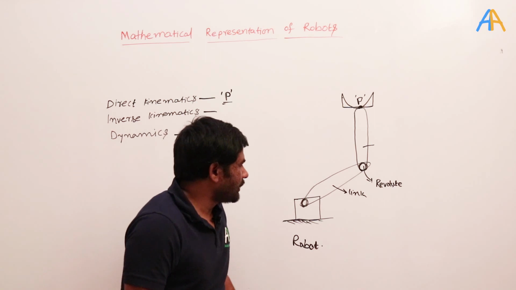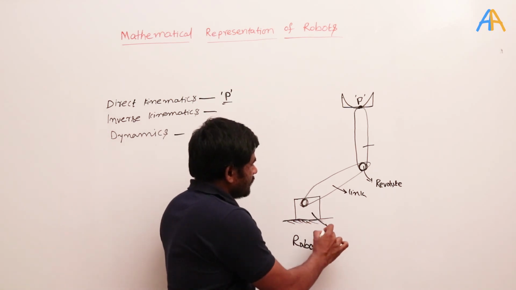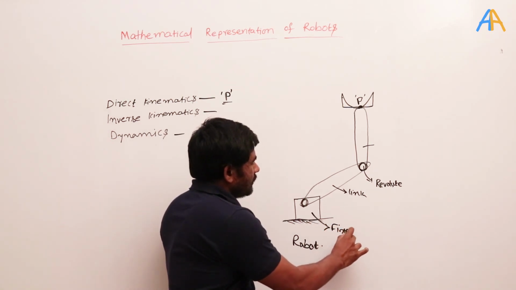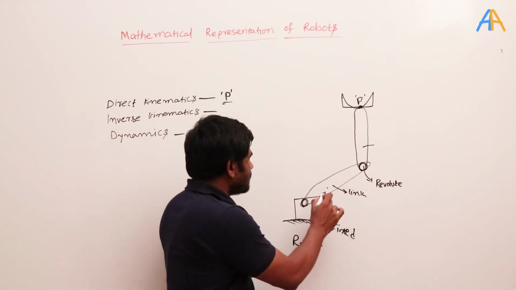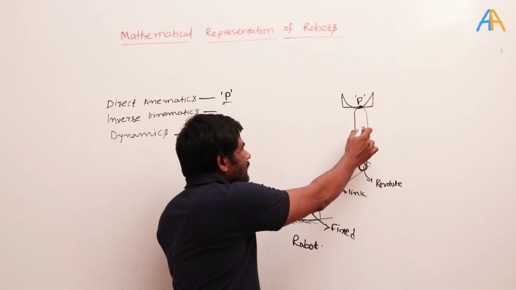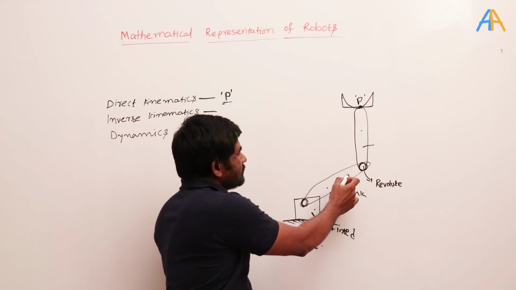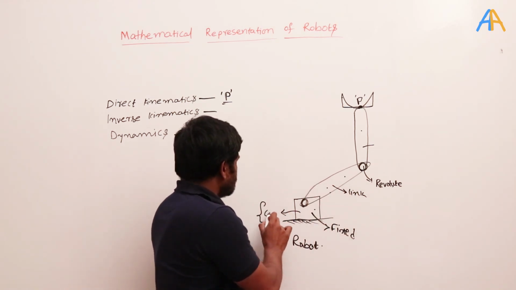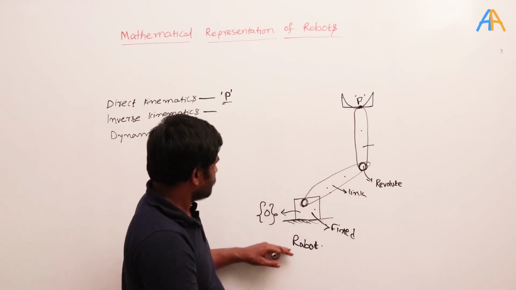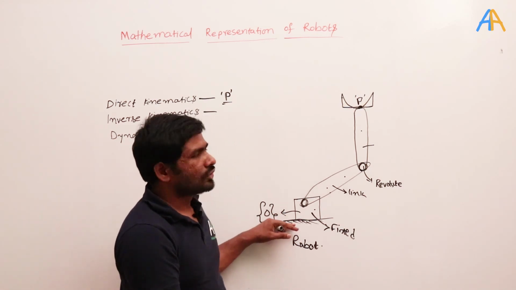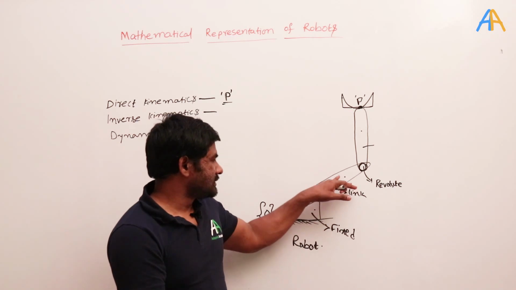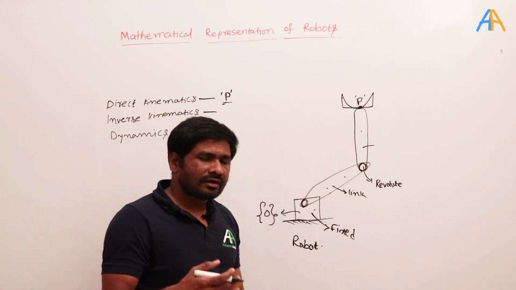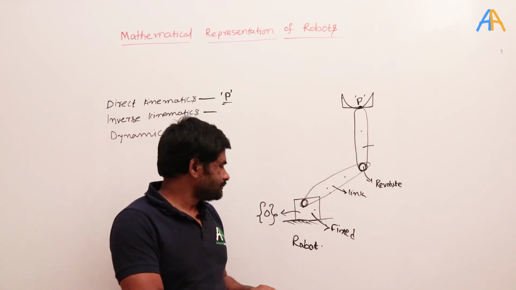But here, what is happening? This is the fixed one, and this is the moving one. This is moving with respect to the fixed one, and again link 2 is moving with respect to link 1. Generally the fixed one is always represented as link 0, and this is link 1, and this is link 2. That representation we will see in a while.